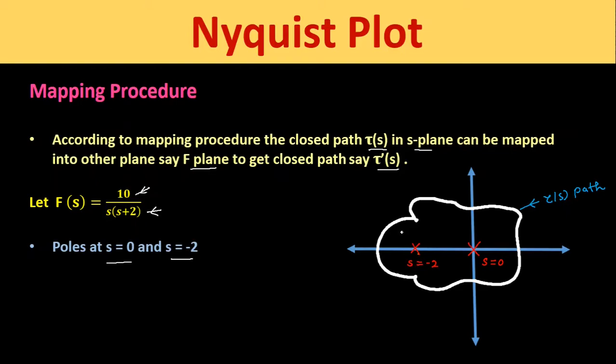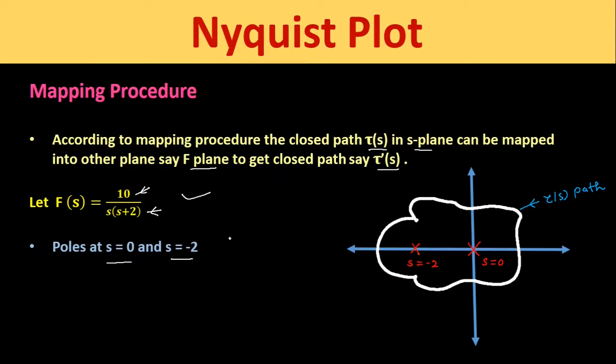Now for each point on the tau of s path, there exists a separate value of s as it is a single valued function. What is the meaning of single valued function? If a function has one and only one value for each separate value of s, then that function is called a single valued function. This value can be plotted in other planes, say F plane.